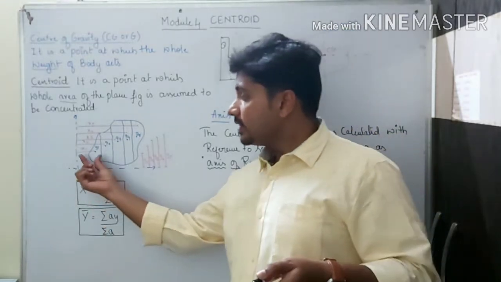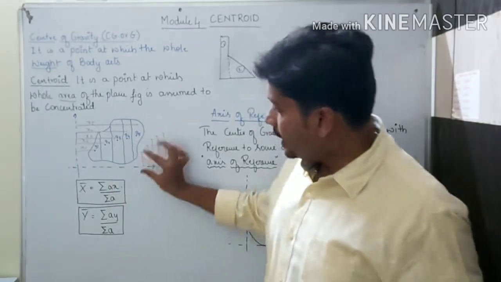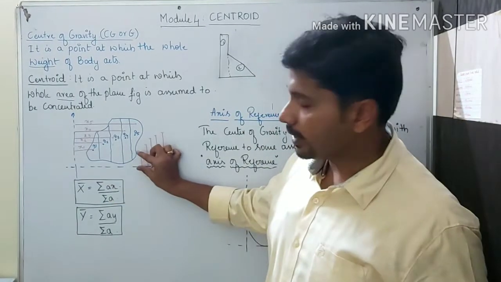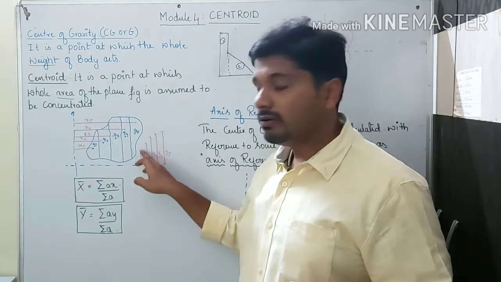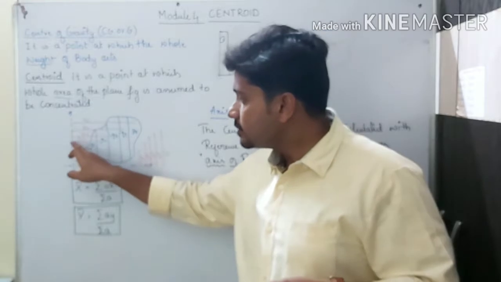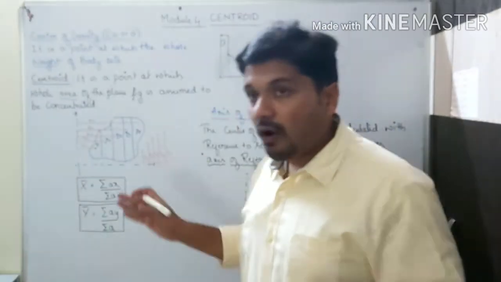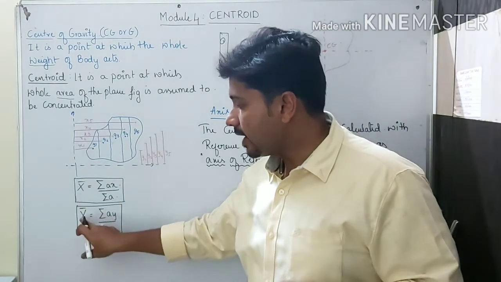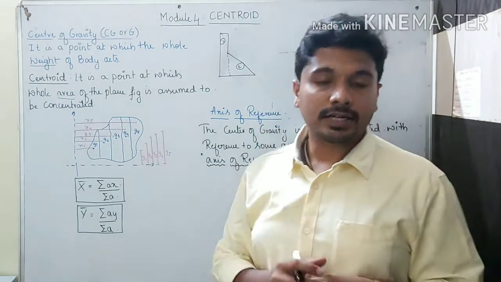With respect to G1, there will be an x bar, that is x1, and it is designated with a y1 also. So x bar and y bar. X bar means the distance from the y axis, and y bar the distance from the x axis. It is the same way for the other bodies also. Clubbing up all these areas, we need to find the x bar and y bar of the total lamina to find one particular center of gravity.